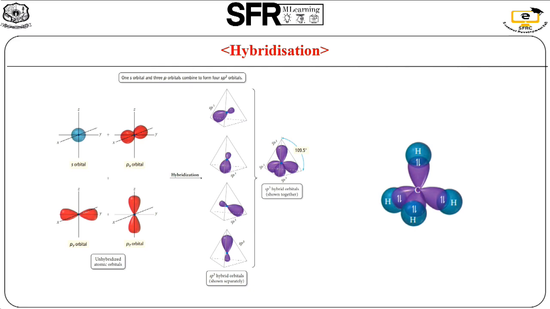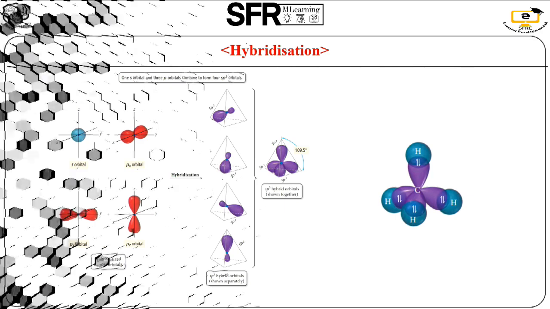So the geometry of the overlapping orbitals is tetrahedral with the bond angle of 109.5 degrees between the orbitals. So the resulting geometry of the molecule is tetrahedral. It agrees with the measured geometry of the methane molecule with respect to the VB theory.